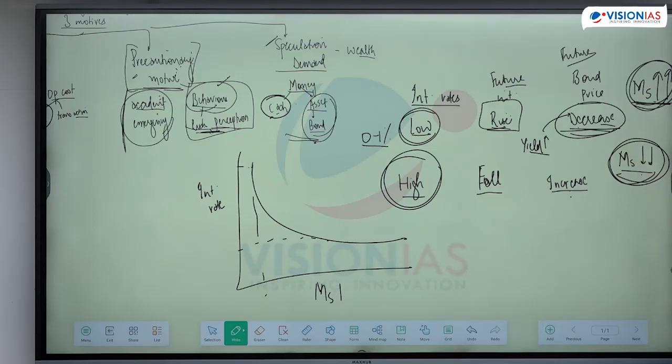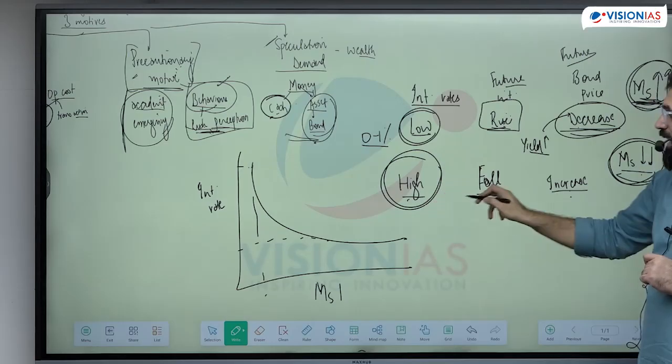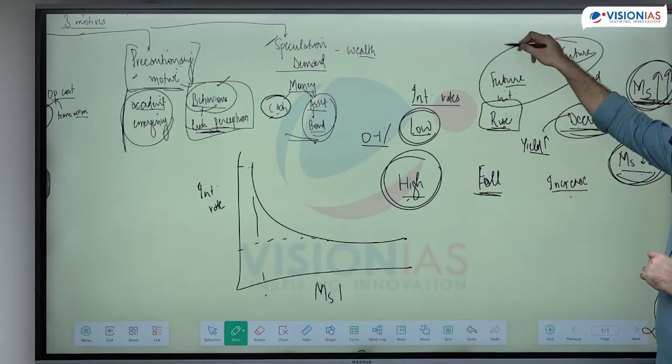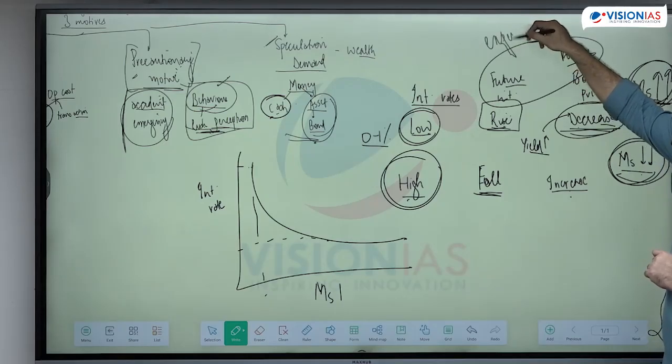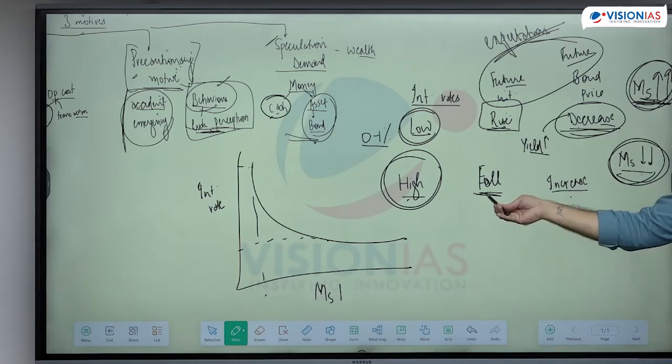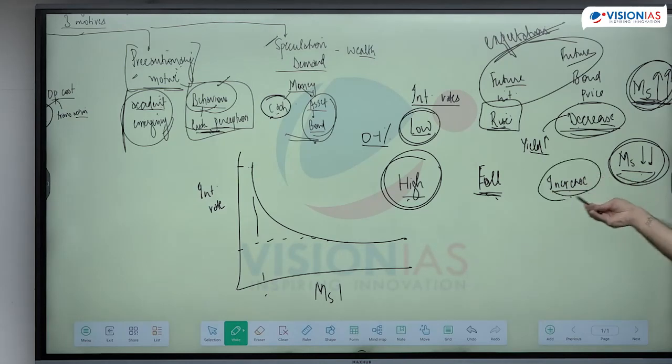Will anyone want to hold an asset whose price is decreasing? That means all of the money will be held in form of cash. It will not be invested in asset. If the interest rates are high, my expectation, all of this is expectation, is that it is going to fall in future. That means bond prices will rise, I will invest, I will not hold cash.